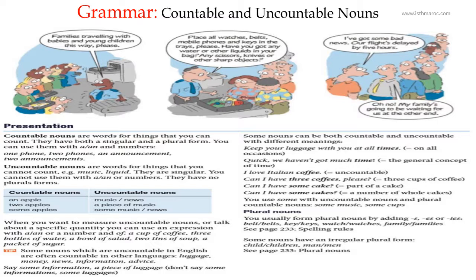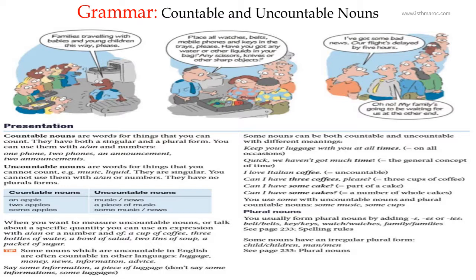Uncountable nouns are words for things that you cannot count. Example, music, liquid. They are singular. You cannot use them with a or an or numbers. They have no plural forms. We cannot say two musics. It's impossible. Or this is a music. Okay, so it's not grammatically correct. Countable nouns, uncountable nouns. Countable nouns: an apple, two apples, some apples. So you can count it. Okay, there is no problem. Uncountable nouns: music, news, piece of music, some music, news.